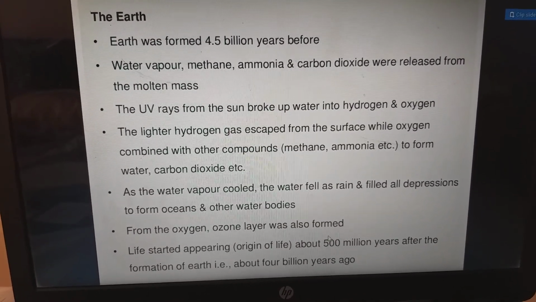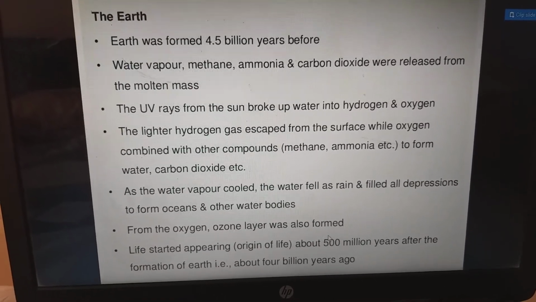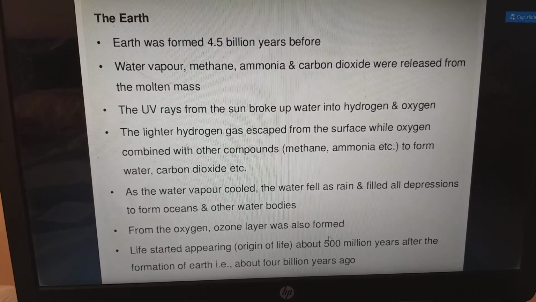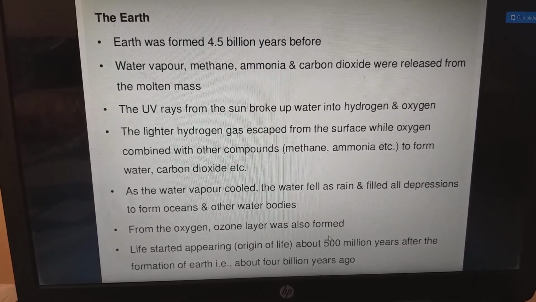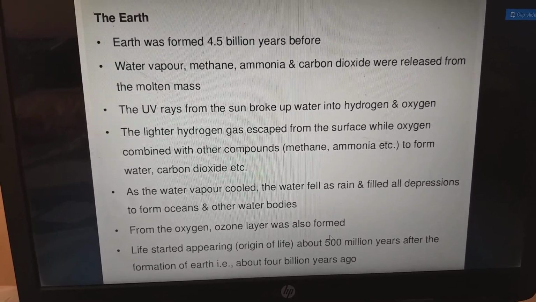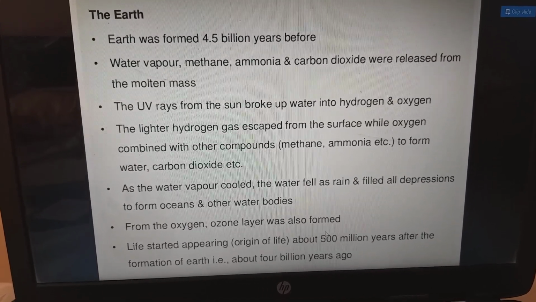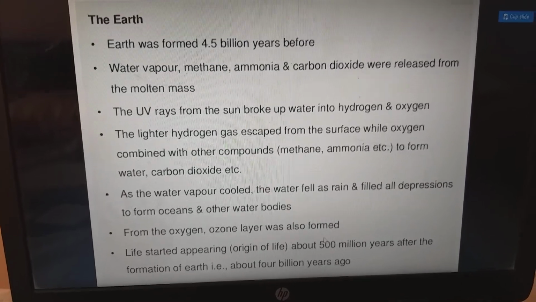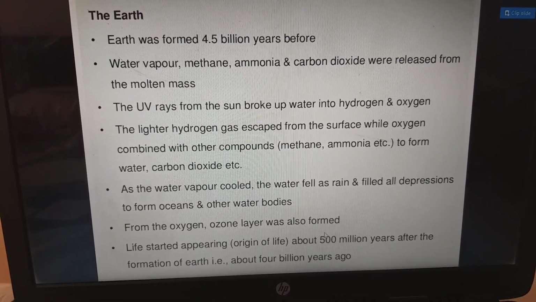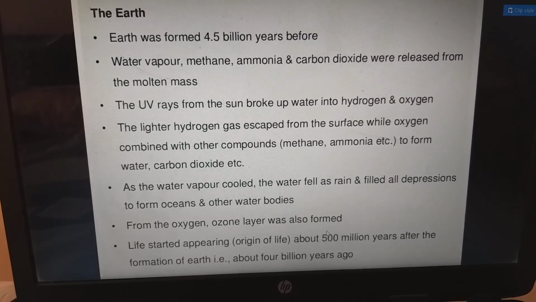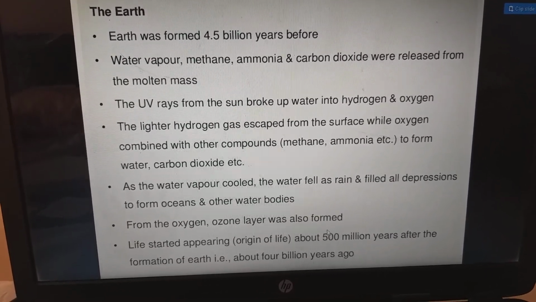As the water vapor cooled, the water fell as rain and filled all the depressions to form the oceans and other water bodies. From the oxygen, the ozone layer was formed, O3 being the chemical formula for ozone. Life started appearing, that is, the origin of life, about 500 million years after the formation of Earth, that is, about 4 billion years ago.